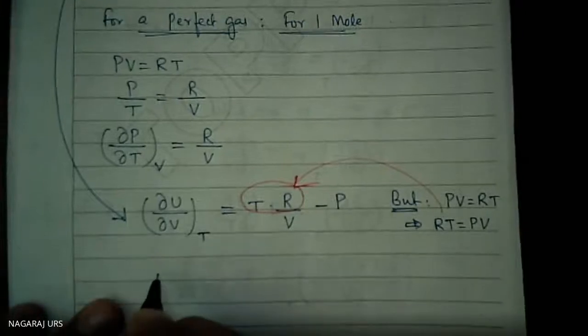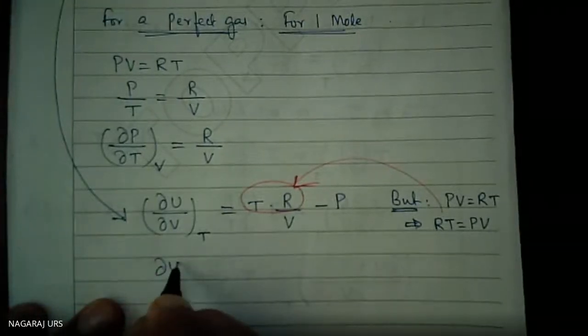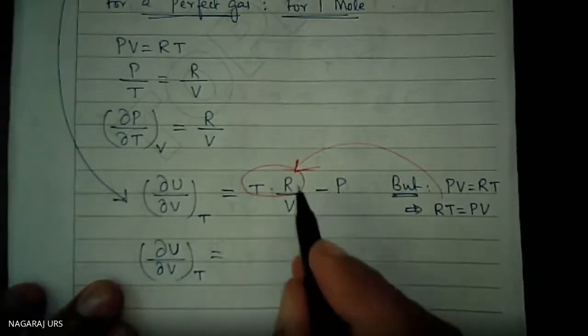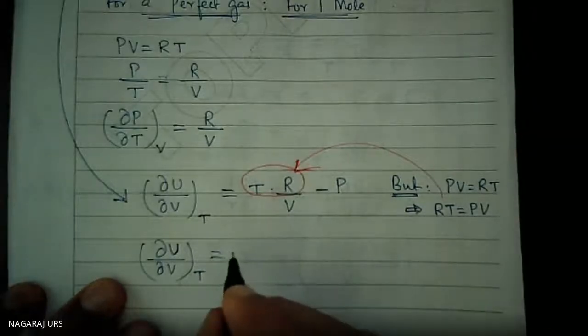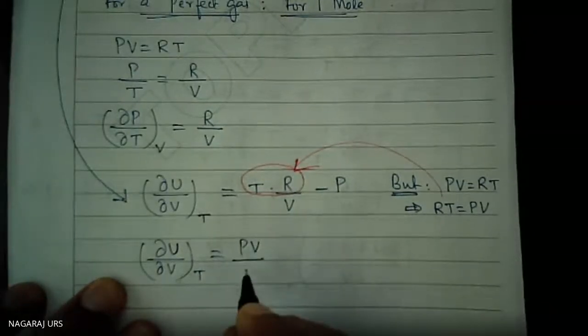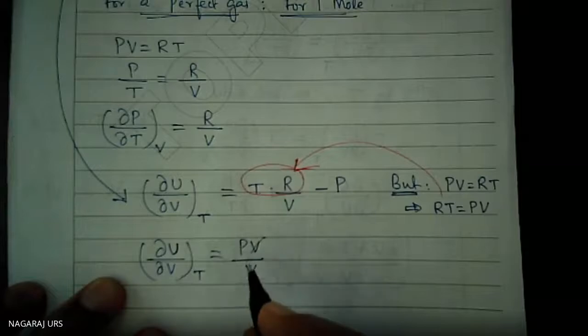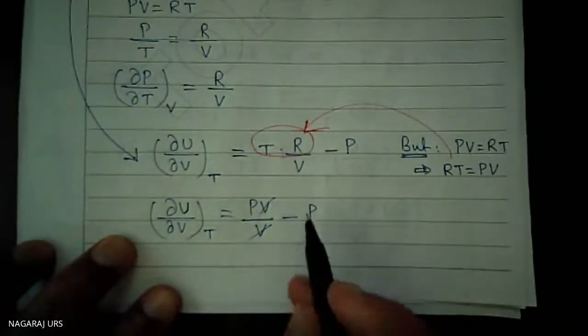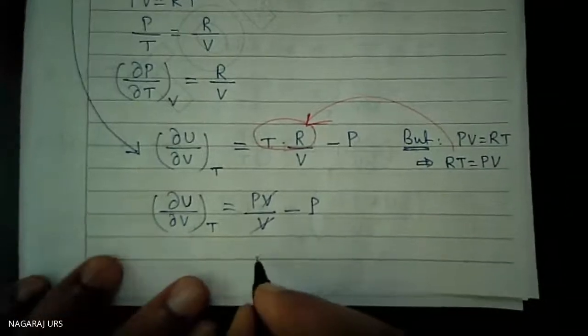Therefore, del U by del V at constant temperature is equal to, RT is equal to PV, divided by V. V gets cancelled, minus P. P minus P is equal to 0.